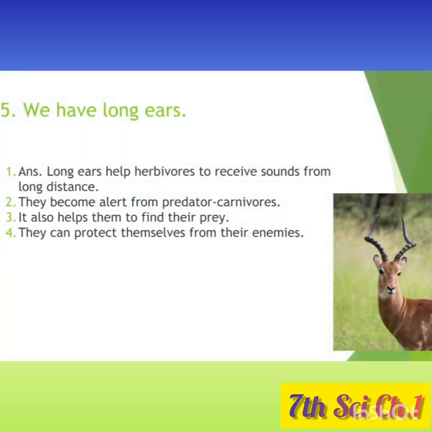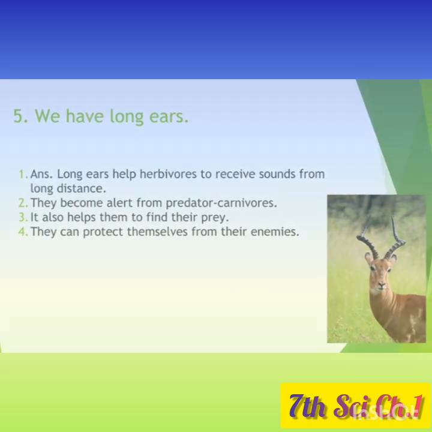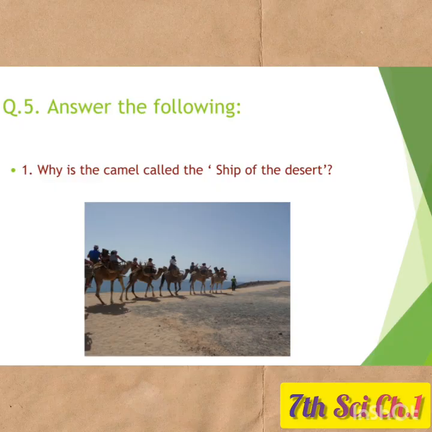We have long ears. Long ears help herbivores to receive sounds from a long distance. They become alert from predator carnivores. It also helps them to find their prey and they can protect themselves from their enemies. See, the herbivorous animals, they are having long ears so that they can protect themselves from their predators. Okay. Now, question number 5 is answer the following.